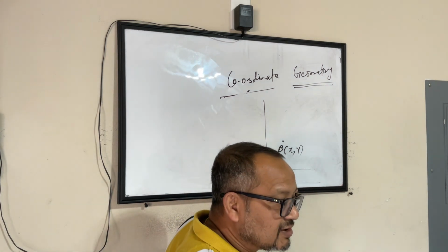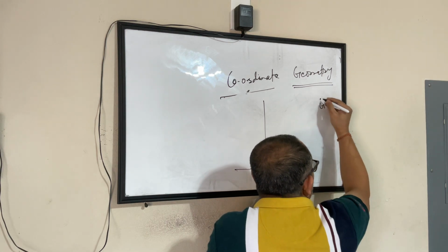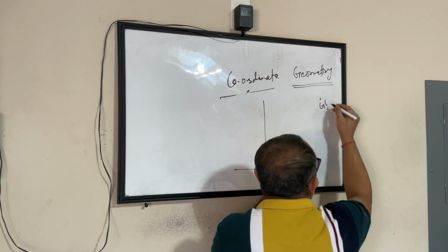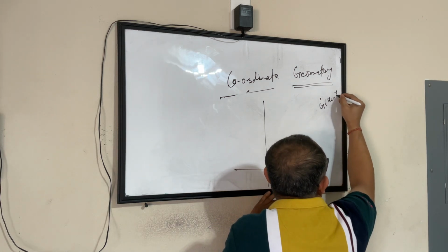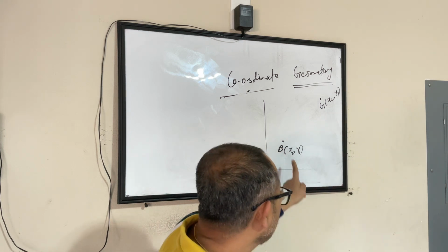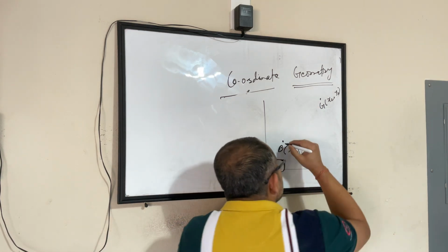If you visualize this in a coordinate plane. This is Gitesh's house. His house also has an address. Let's say this is x1, y1 and this is x2, y2. This is x and y coordinate of Gitesh's house. This is my house. The distance between my house and Gitesh's house is this length.